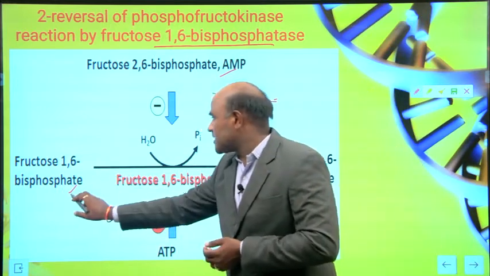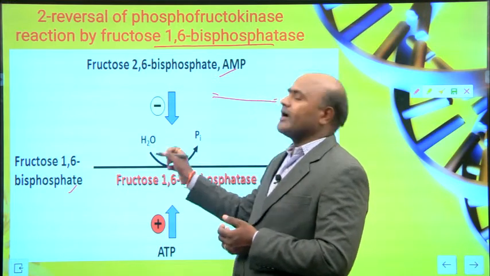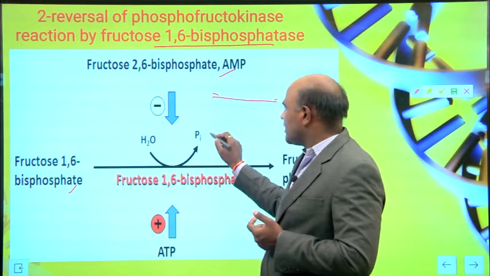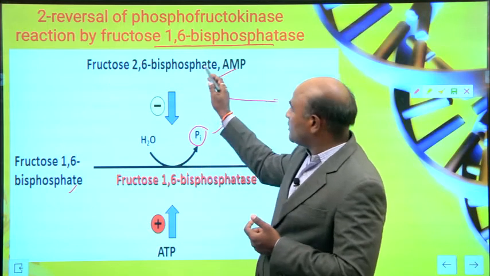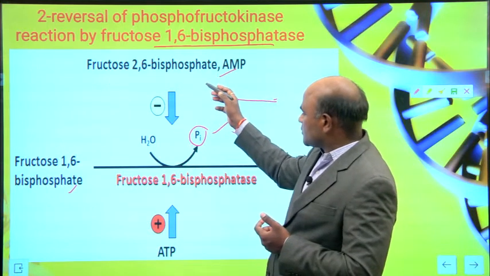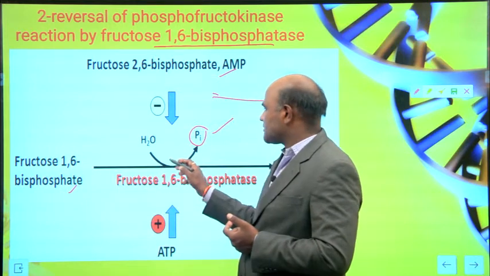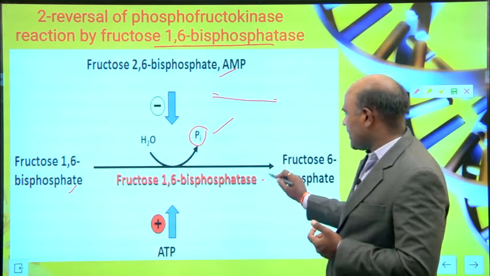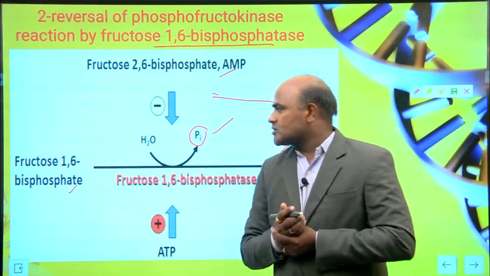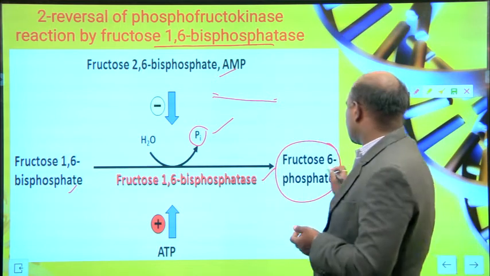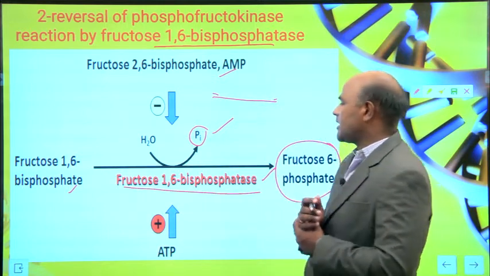Fructose 1,6 bisphosphate, with the addition of a water molecule, undergoes hydrolysis and one inorganic phosphate comes out, producing fructose 6 phosphate with the help of fructose 1,6 bisphosphatase.